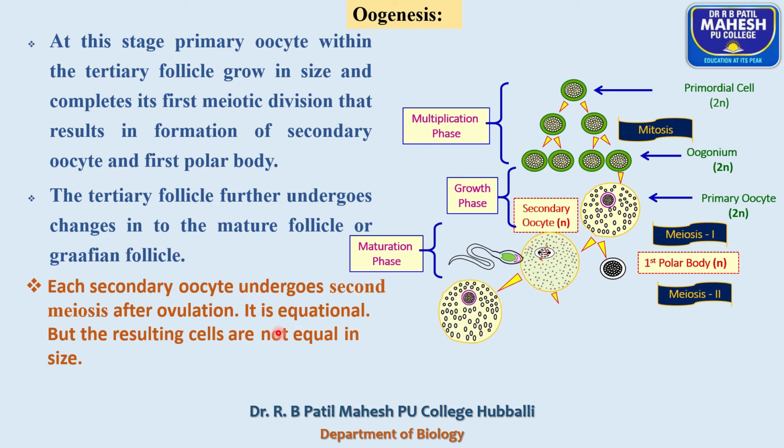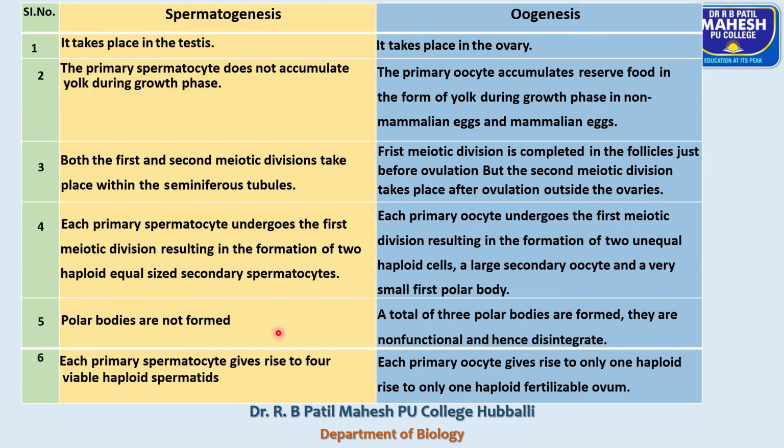Again, it will produce two unequal sized cells. The larger one is called the oocyte and the smaller one is called the second polar body. And remember, these polar bodies do not play any role in fertilization. Immediately after they are produced, they degenerate. At the end of oogenesis, from a single primary oocyte, three polar bodies and one oocyte are produced, and these three polar bodies degenerate, and one oocyte is fertilized with a sperm that results in the formation of